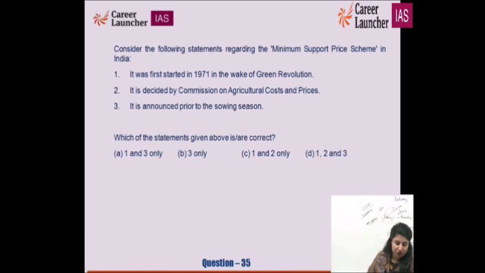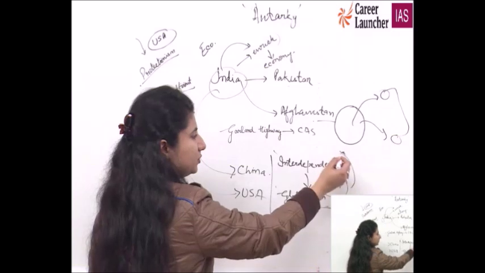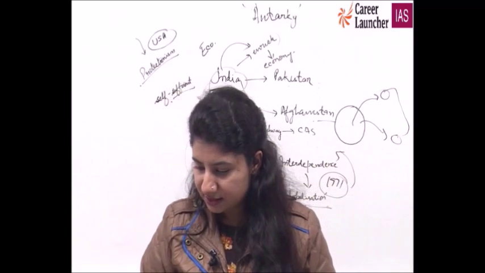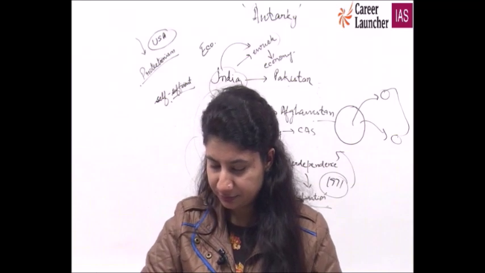So your right option is B for Bombay, that is 3 only. Right? Yes. Cabinet Committee on Economic Affairs plays a key role in it, which decides the minimum support price. Correct. So Green Revolution, if you come across 1971, it has nothing to do with the Green Revolution. Prior to it, it was there in approximately 1966.